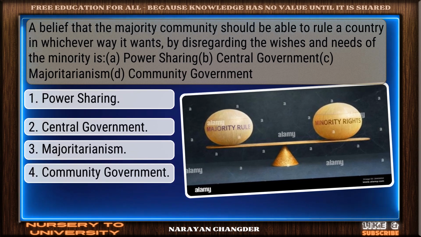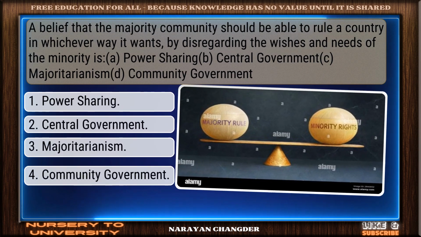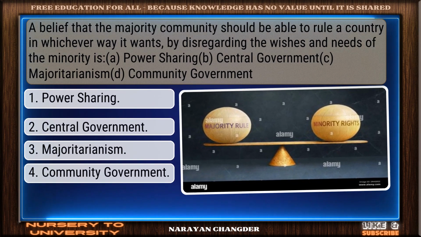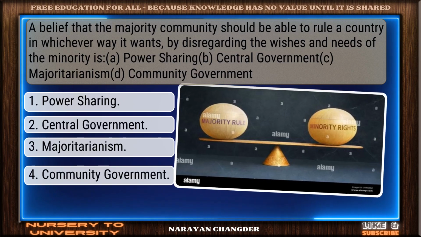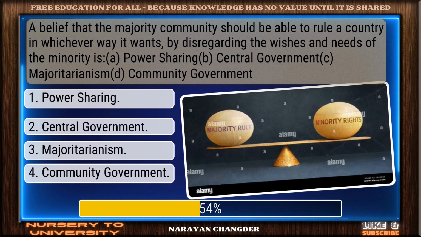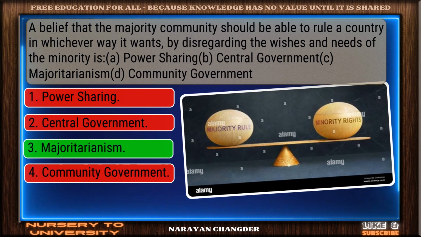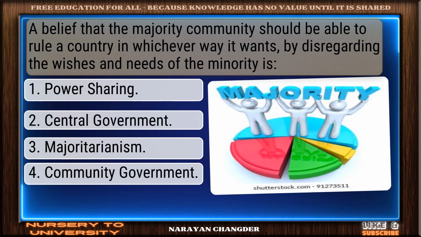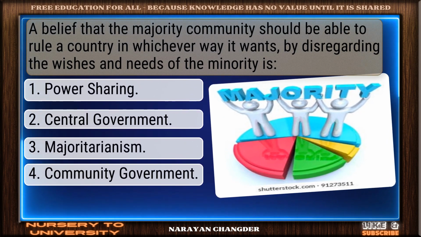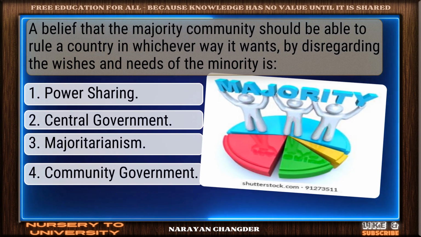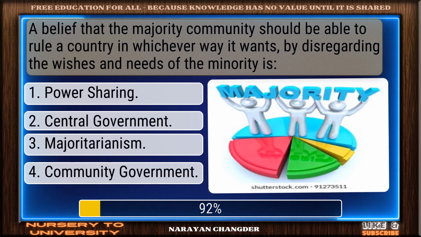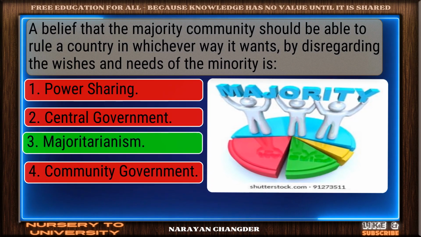A belief that the majority community should be able to rule a country in whichever way it wants, by disregarding the wishes and needs of the minority is power. Sharing, central government, majoritarianism, community government. On track. Majoritarianism is correct. A belief that the majority community should be able to rule a country in whichever way it wants, by disregarding the wishes and needs of the minority is. Nice work. Majoritarianism fits perfectly.